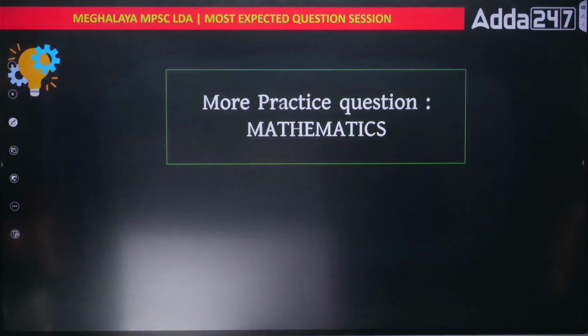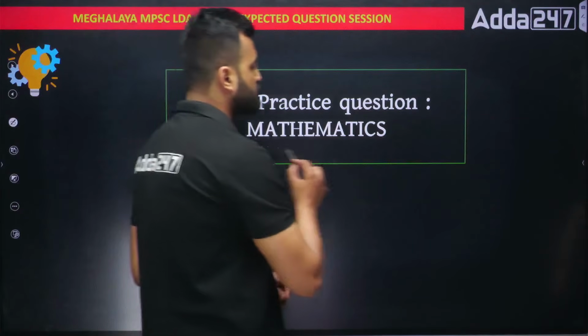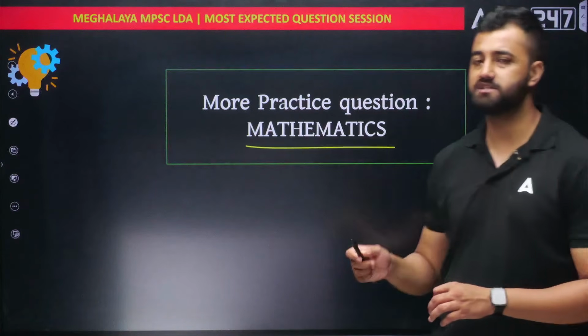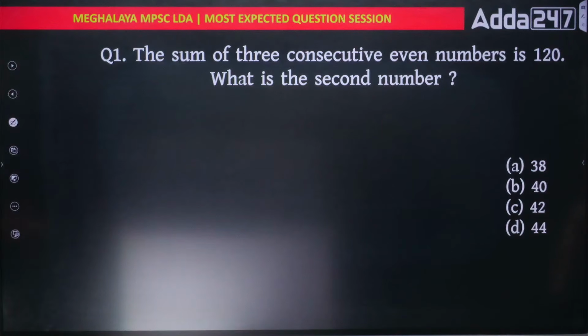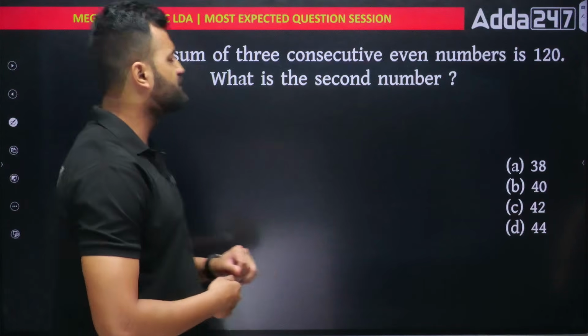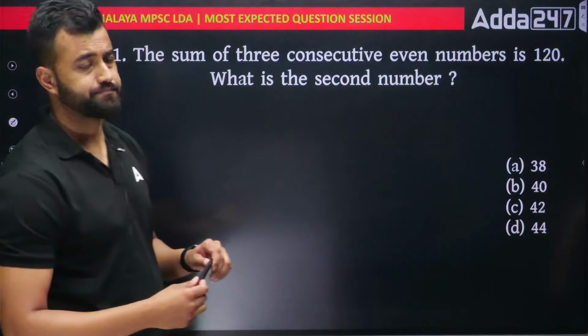Now we'll move towards mathematics. Let's solve maths questions also like we did in reasoning. Let's move ahead. The first question is here. The sum of 3 consecutive even numbers is 120. What is the second number?